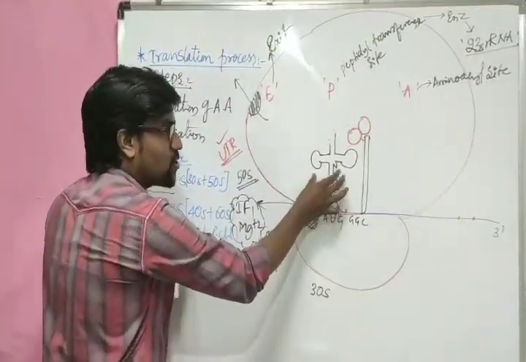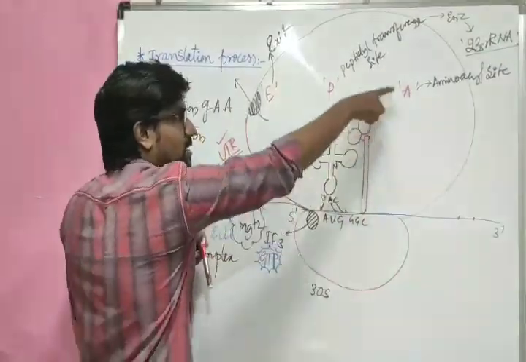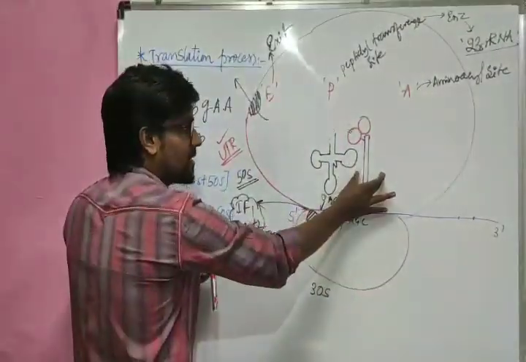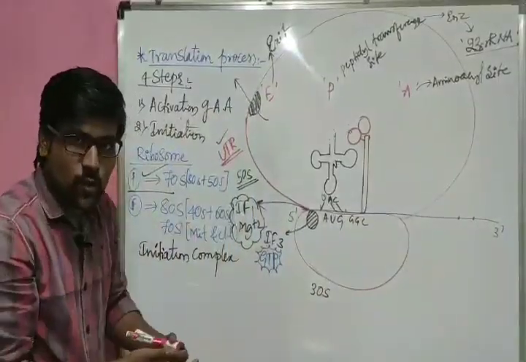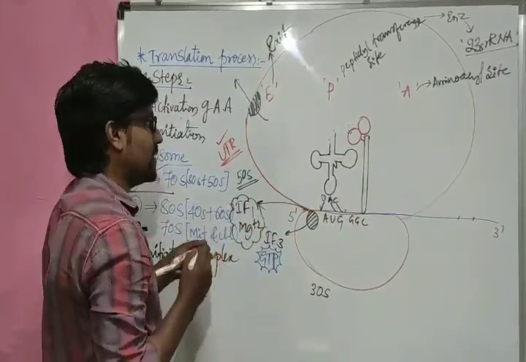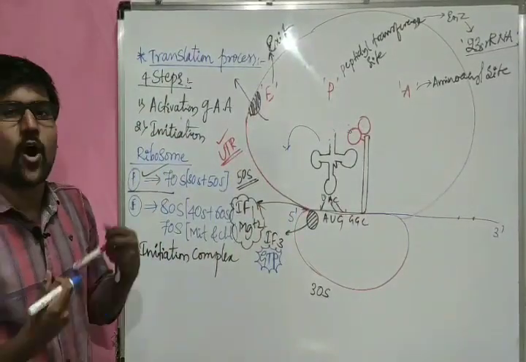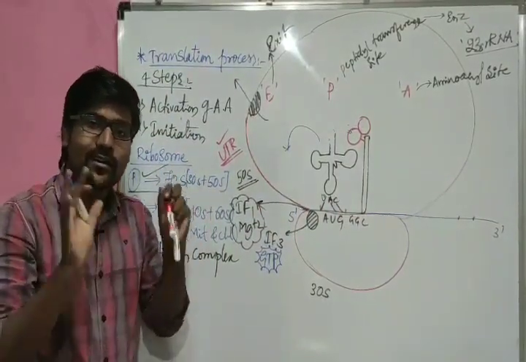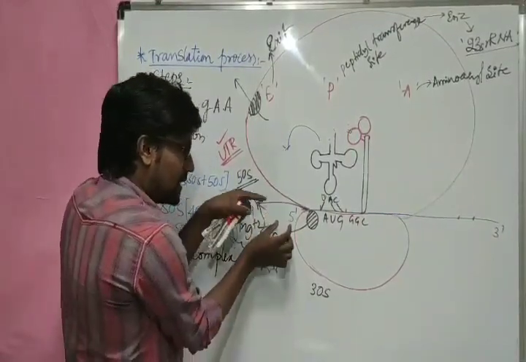The first tRNA is attached at the P site. The second incoming tRNA gets attached at the A site. P site and A site. What is remaining here? E site. Now this tRNA's work is done, its work is over, and it will jump to the E site. The question will be asked, how will it jump to the E site? Not literally jumping. So what exactly happens here,